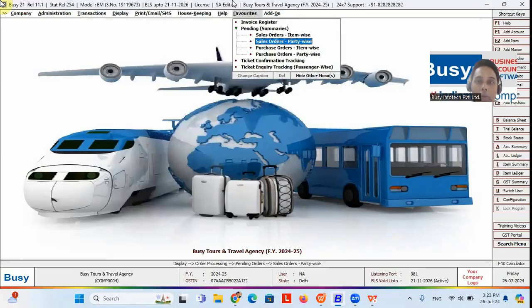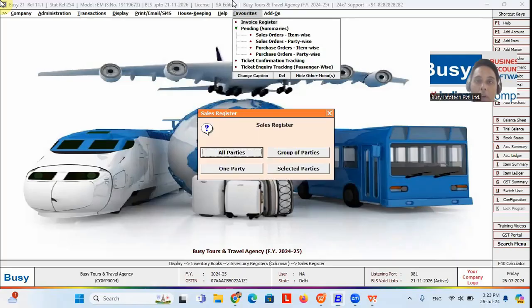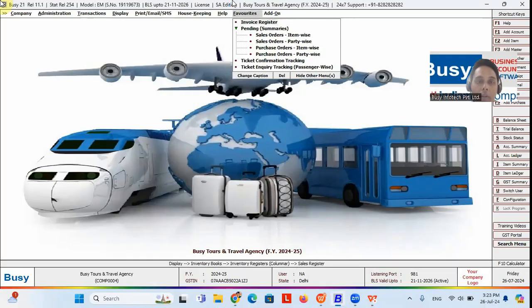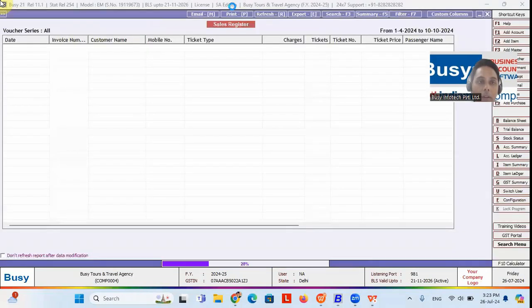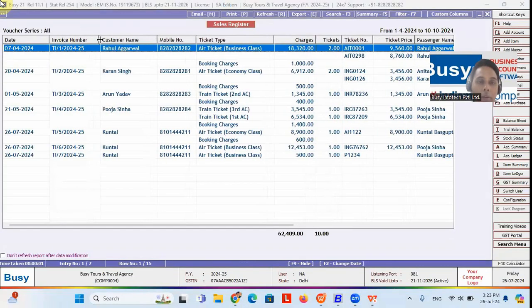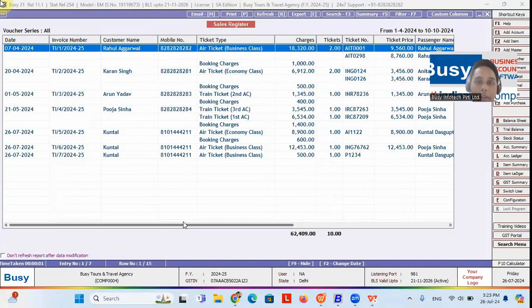Other additional reports, as I've already mentioned over here, if you want to see the invoice register, you can get it also, where you can see the entire information: the date, the invoice number, the customer name, the mobile number, the ticket type.